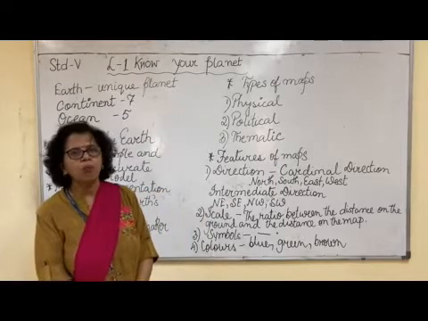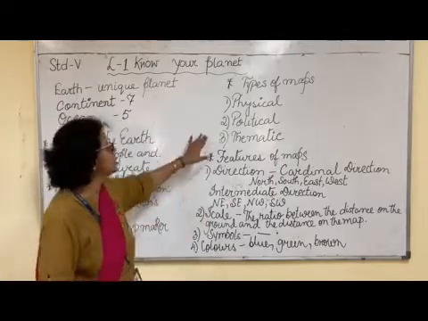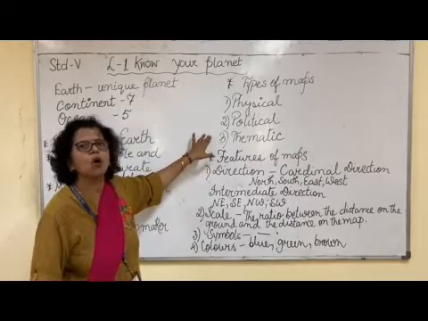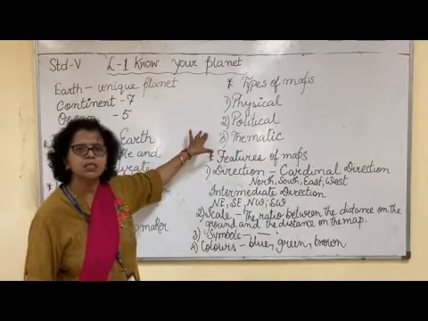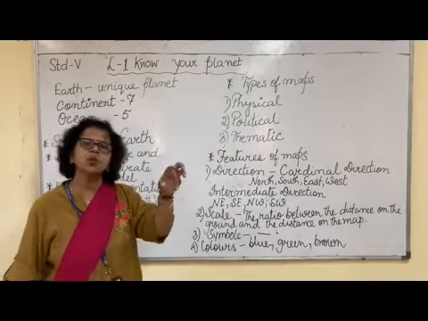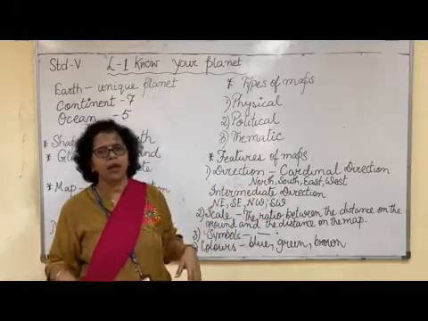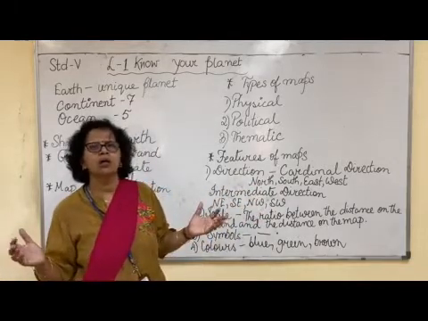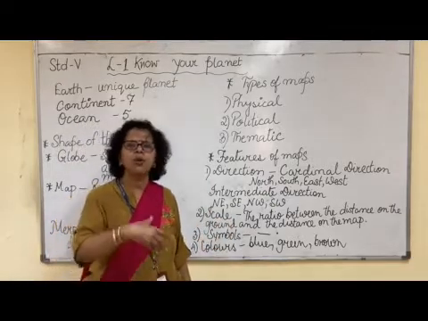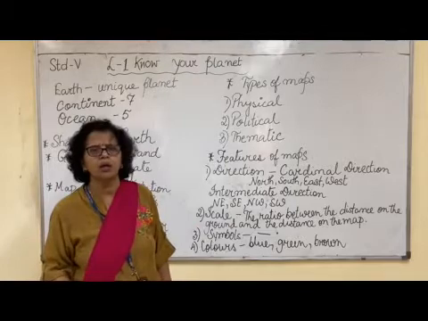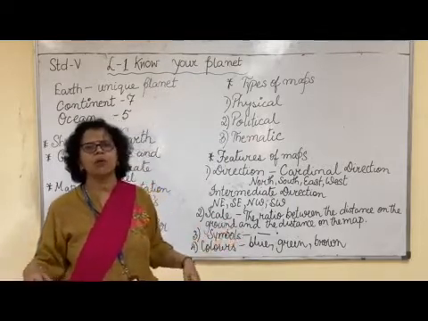The third map is called a thematic map. Now, in your book it is mentioned as a climatic map, but I am going to tell you that it can also be called a thematic map. Now, what is a thematic map? A thematic map deals with some theme, like the crops grown in your area, or the distribution of rainfall in India, or the population distribution throughout the world, or the different types of soil found in India.